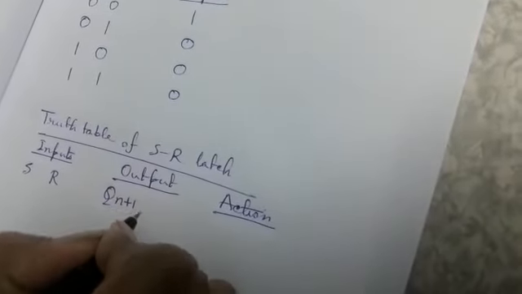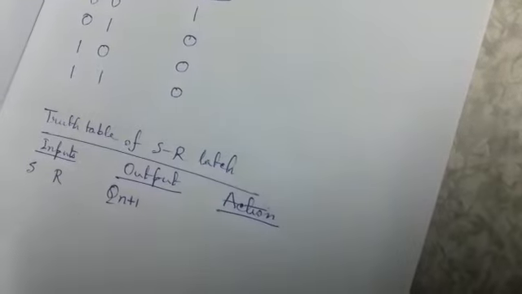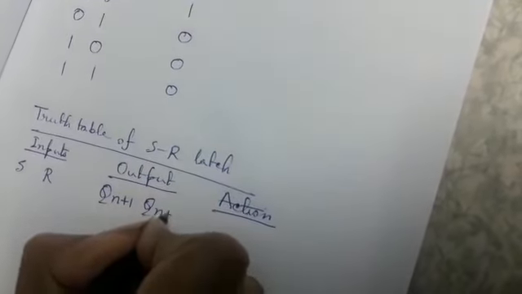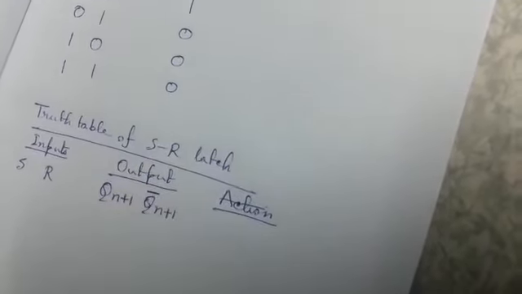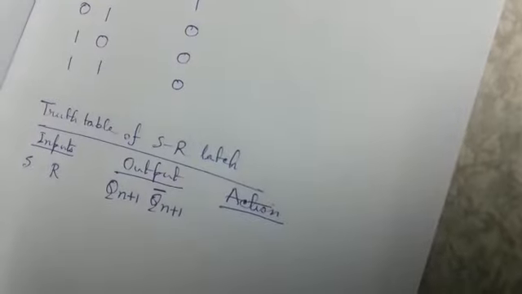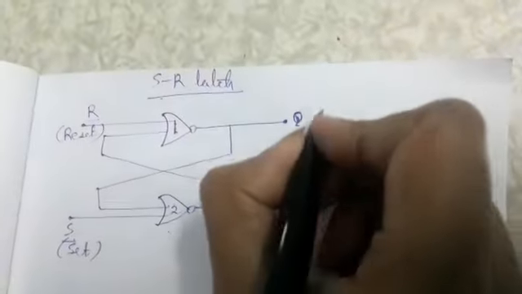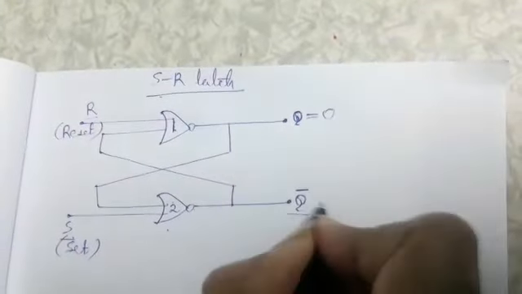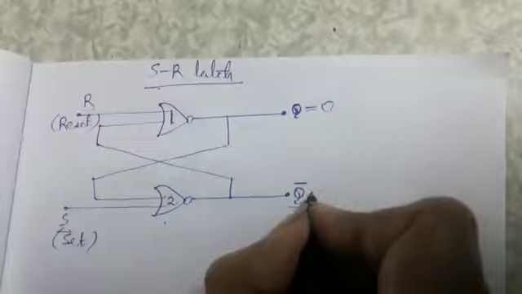Qn plus 1 means the output of the next state. Qn plus 1 bar is just the complement of Qn plus 1. Now at first let us assume that the value of Q is 0 and Q bar is the complement of Q, so its value will be 1.